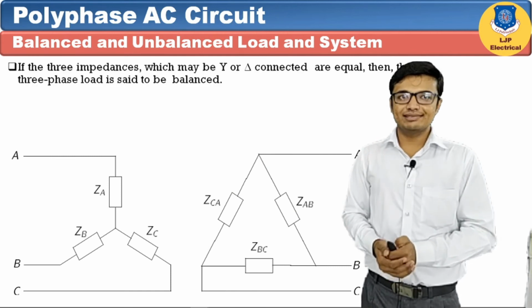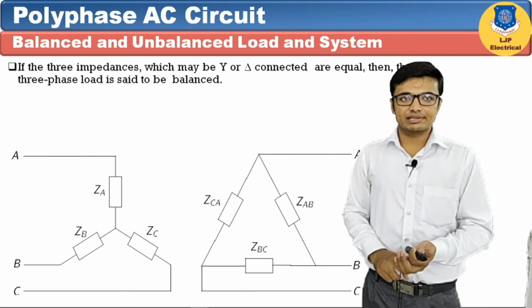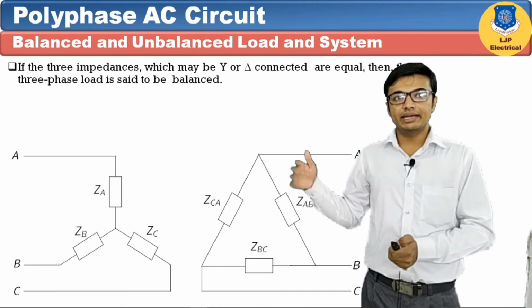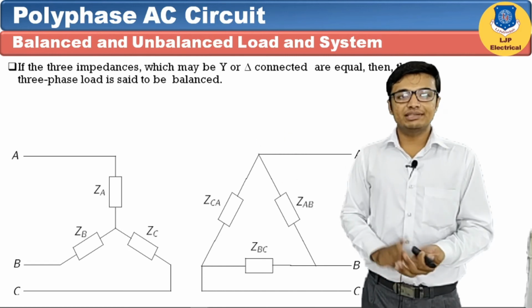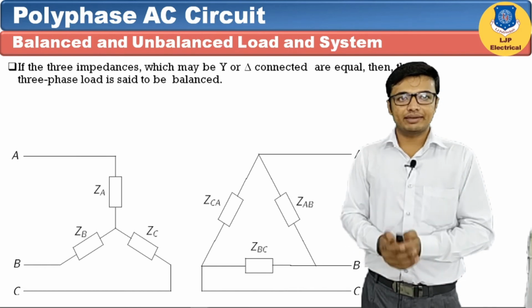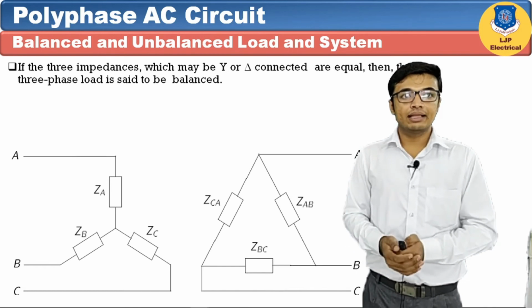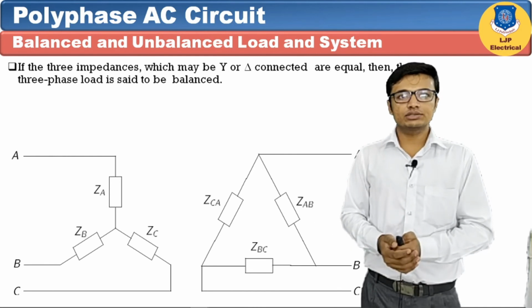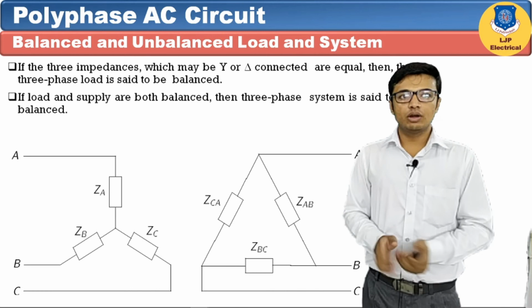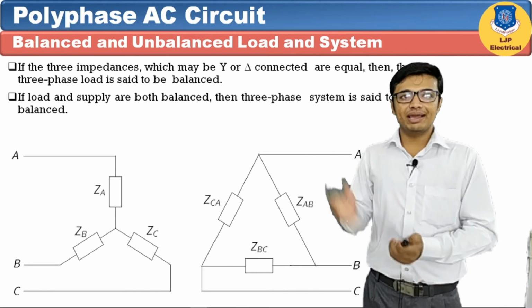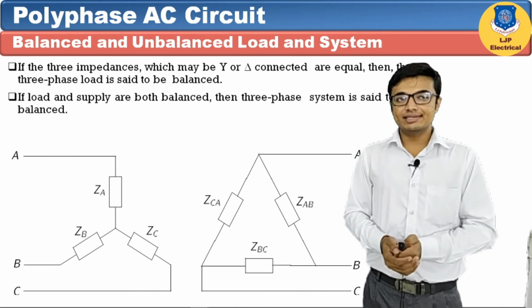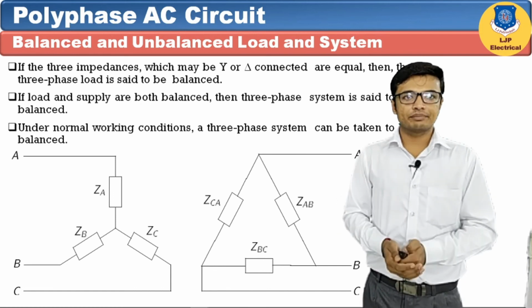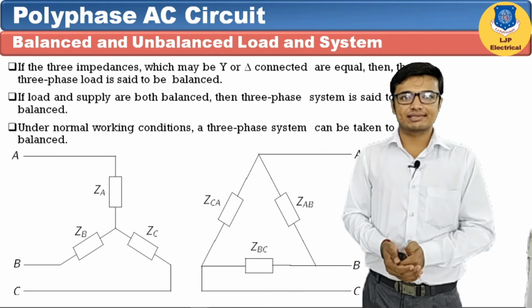So let's define balanced load system. If the three impedances, which may be star connected or delta connected, are equal, then the three-phase load is said to be balanced. If they are not equal, then it is called an unbalanced load. If the load and supply both are balanced, then the three-phase system is said to be a balanced system. Under normal working conditions, a three-phase system can be taken as a balanced system.